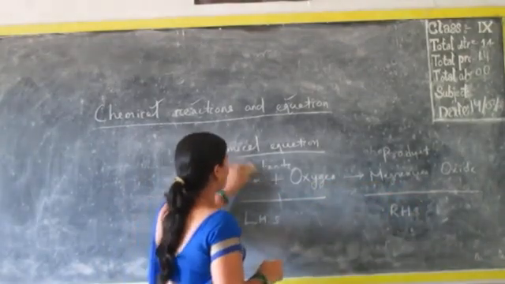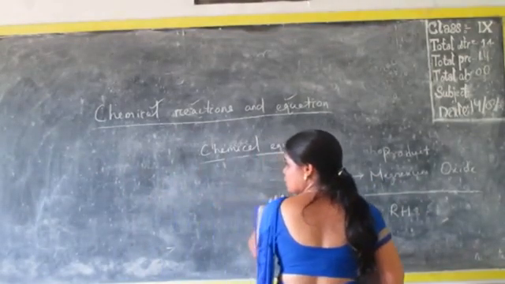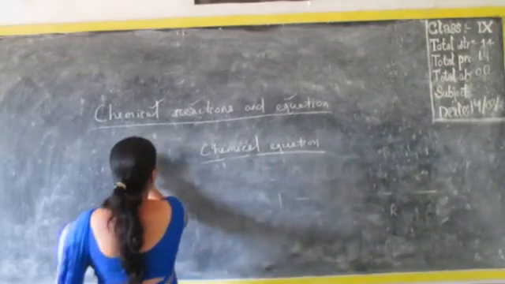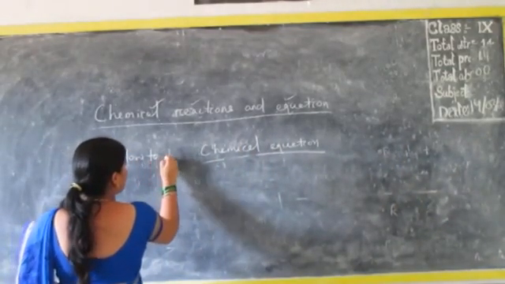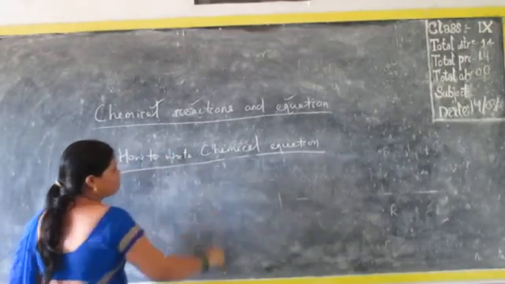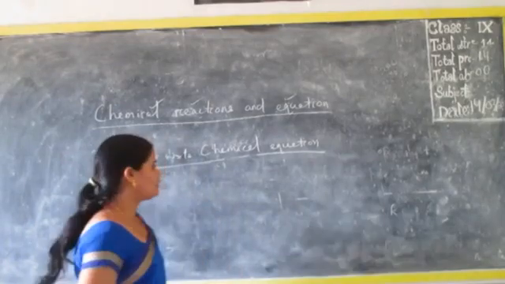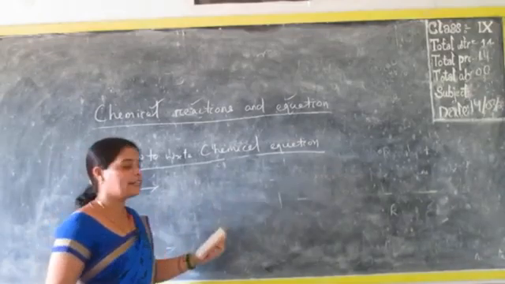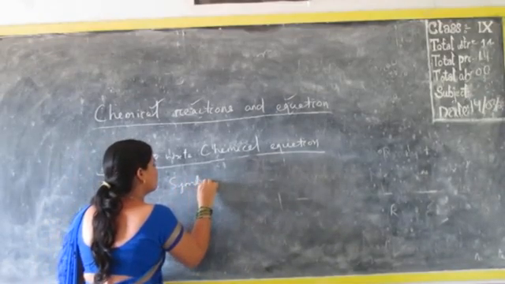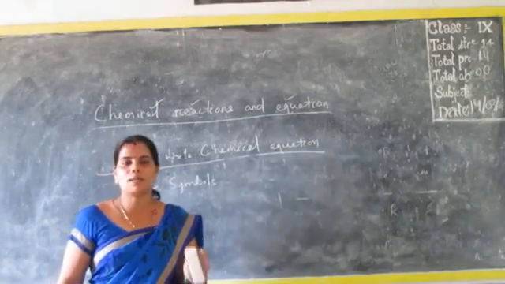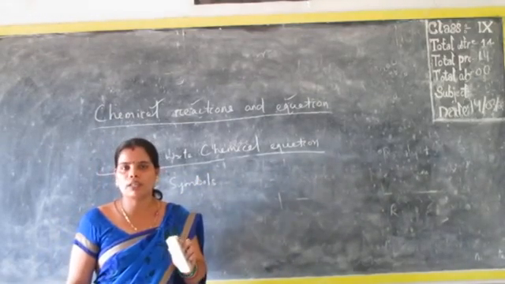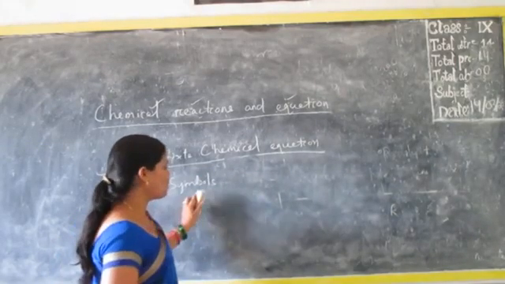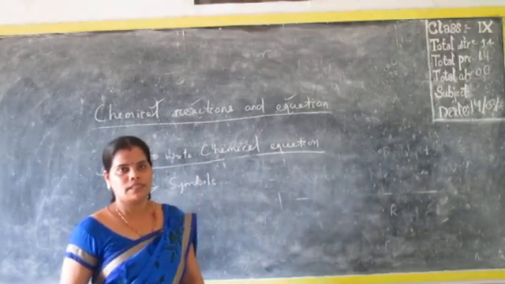Next, before going to know more about chemical equations, we have to know some rules. How to write a chemical equation? Some rules are there. The first thing, those elements which are participating with each other in the reaction, we have to write their symbols rather than words. Suppose magnesium, oxygen: magnesium stands for Mg and oxygen stands for O. So that's why we write in the form of symbols.